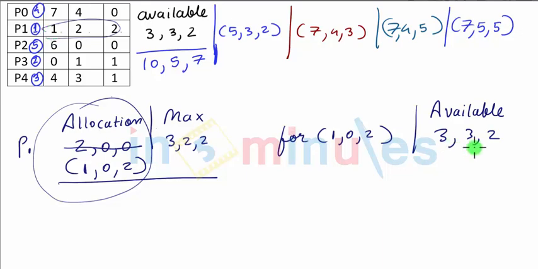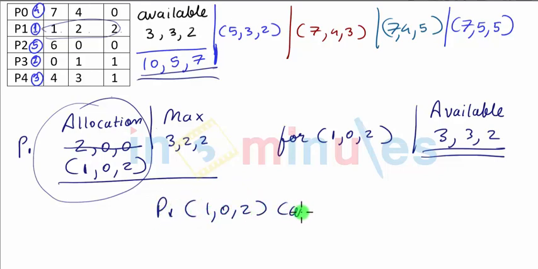But even in this case, current available as well as the final available is greater. So we would say yes, P1's request of 1, 0, 2 can be granted. So that's it. This is the sum. Thank you.